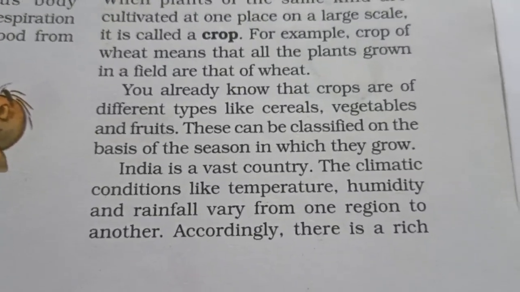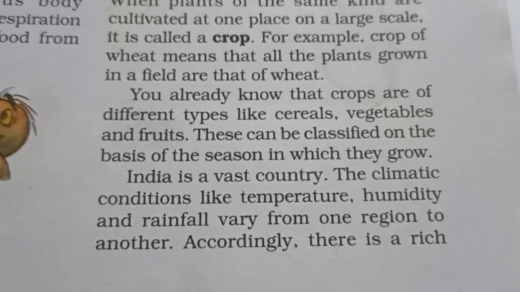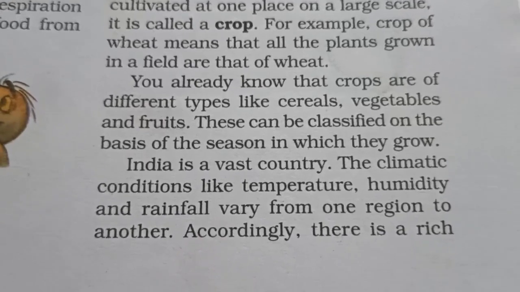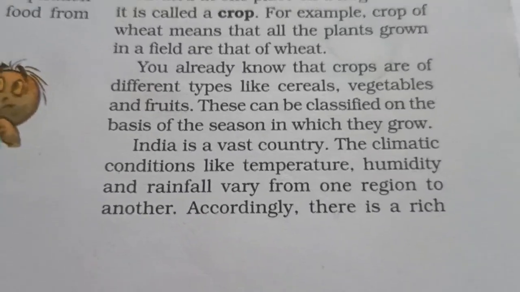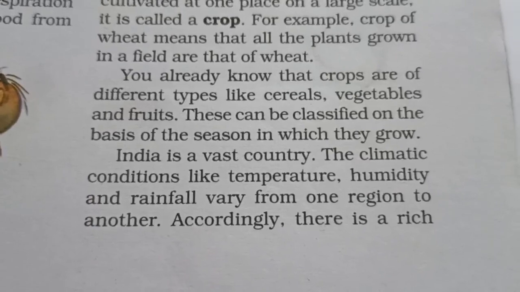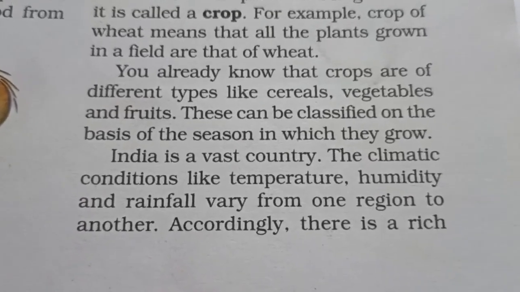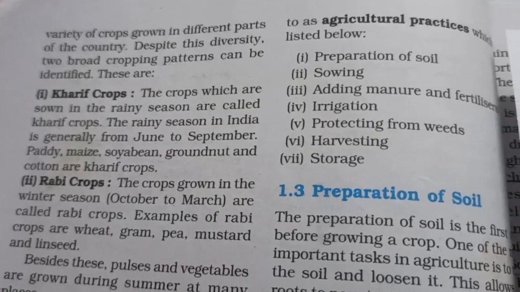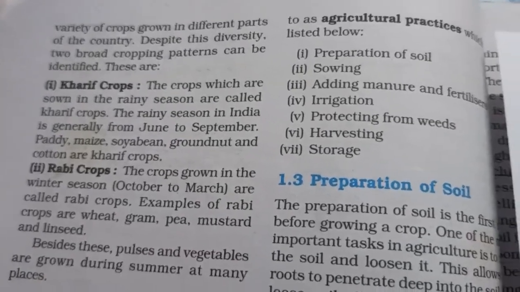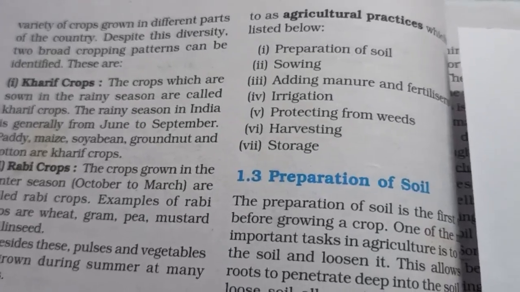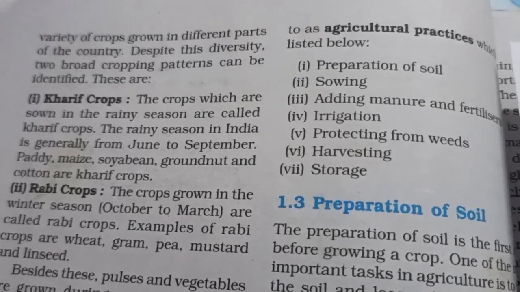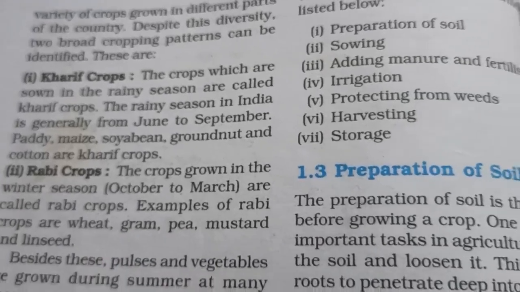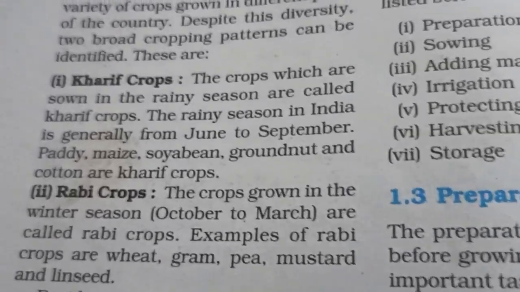Now India is a very big country. There is a rich diversity, and the climatic condition is different from one place to another. If you compare the climate of Gujarat and the climate of Kashmir, it is totally different. So there is diversity in the season, and so there is diversity in crops also. So crops are classified on the season pattern. There are two types of crops.